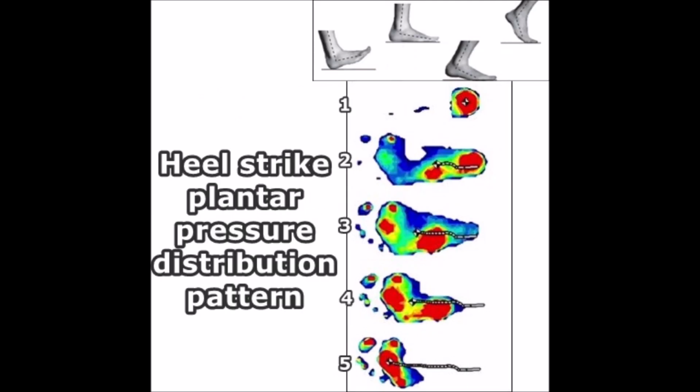In heel strike running, the plantar pressure distribution travel pattern begins at the heel because the heel is precisely where initial ground contact is made with the ground in a heel strike landing pattern during running.